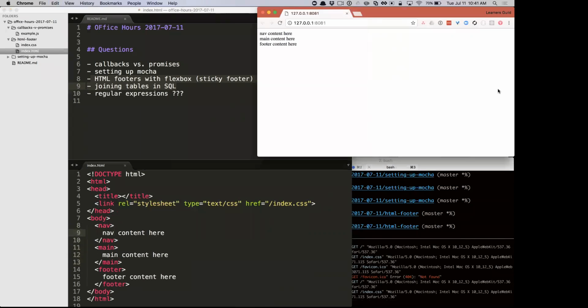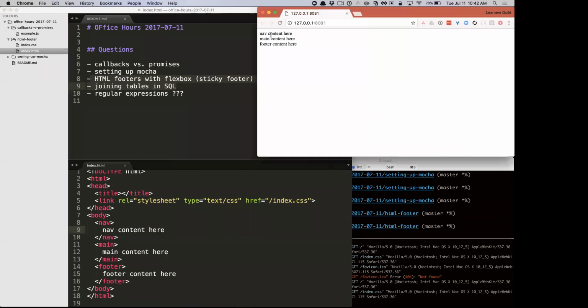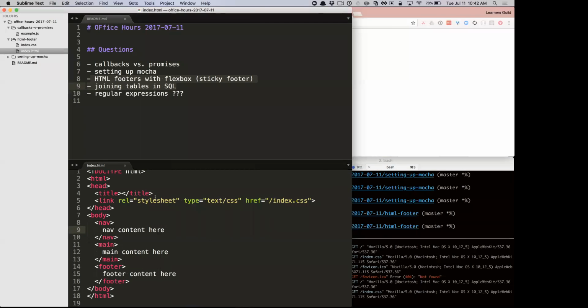Okay. Yeah. Who was asking? You were asking about this? Okay. Feel free to interrupt if I'm going too fast or you have questions. So we just have these three main elements. The question is, how do we make a sticky footer, basically? There's a bunch of different ways.